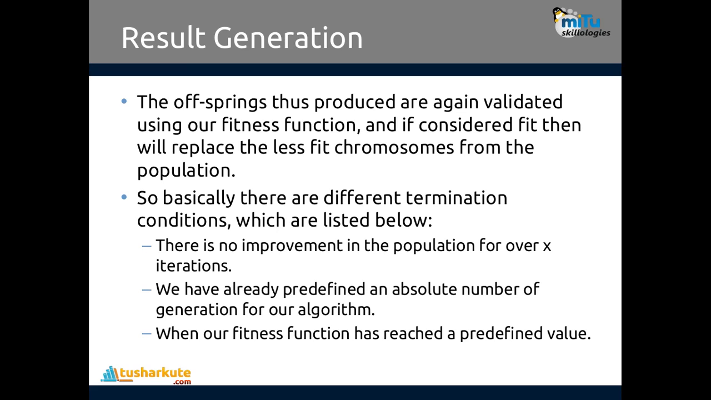Let's see now result generation. Finally, how results are actually generated. The offsprings that are produced are again validated using our fitness function, and if considered fit, they will replace the less fit chromosomes from the population. So basically there are different termination conditions, like there is no improvement in the population for X iterations, we have already predefined an absolute number of generations for our algorithm, or our fitness function has reached a predefined value. So these are the different conditions for termination of the final output.